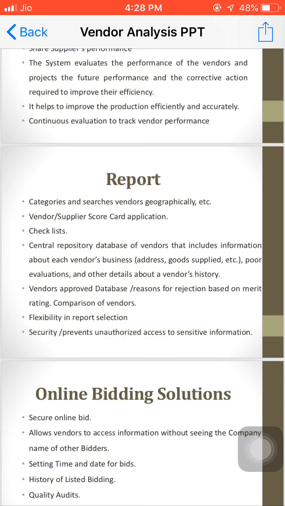Then the vendor approved database, reasons for rejection based on the merit rating, and comparison of the vendors. Approved database means what approved vendors are there. We have some reasons for that, and we even have some reasons for rejection of particular vendors also. This should be done in a very proper manner. It should not be for partiality and all those things. It should follow the exact evaluation system which we are using for these vendors, and based on that only can we map that particular vendor.